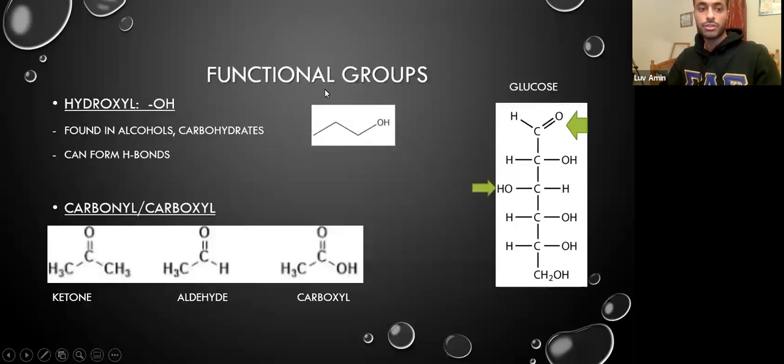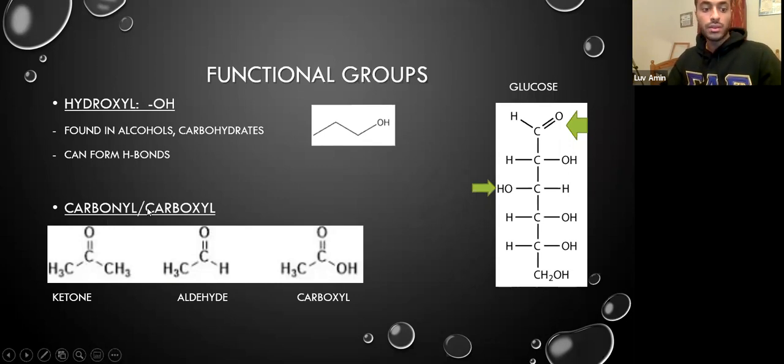So next we'll jump into functional groups. One of the functional groups you guys talked about was hydroxyl groups, which are notably the OH. These are found in alcohols and carbohydrates. And since the OH bond is very polar, you can form hydrogen bonds.